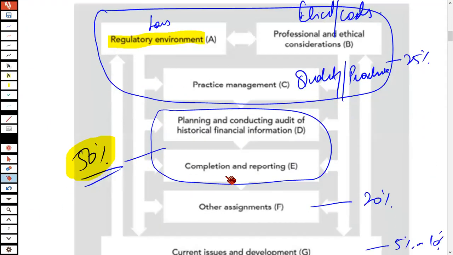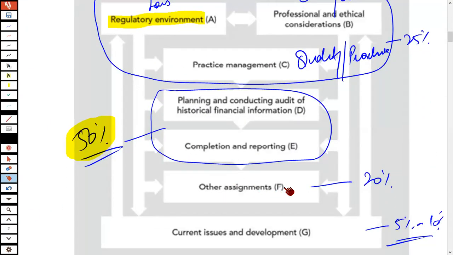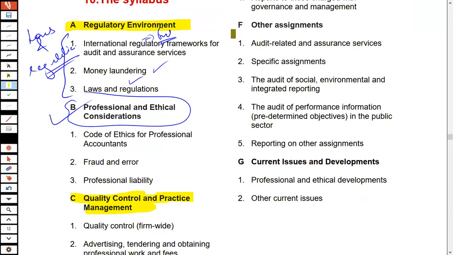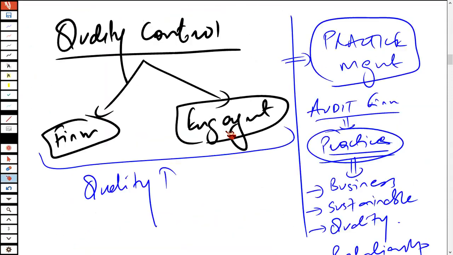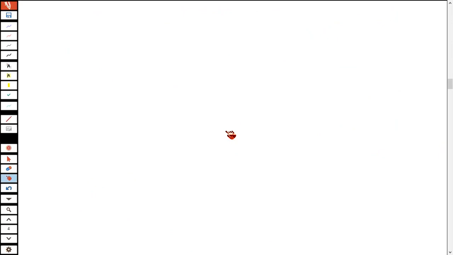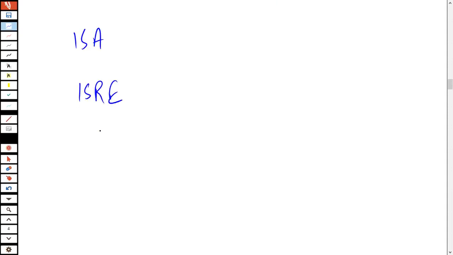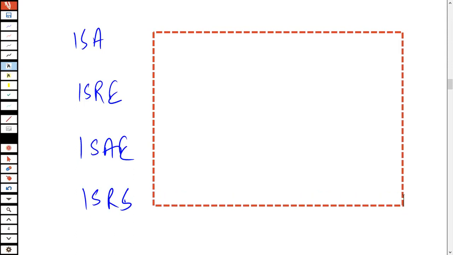Now let's move a bit forward. We have other assignments also. What exactly do we mean by other assignments? This is something altogether new for you. We do know what ISA is, but we haven't covered ISRE, we haven't covered ISAE, and we haven't gone through ISRS in our earlier studies. So at this level, we will be covering all of these things.